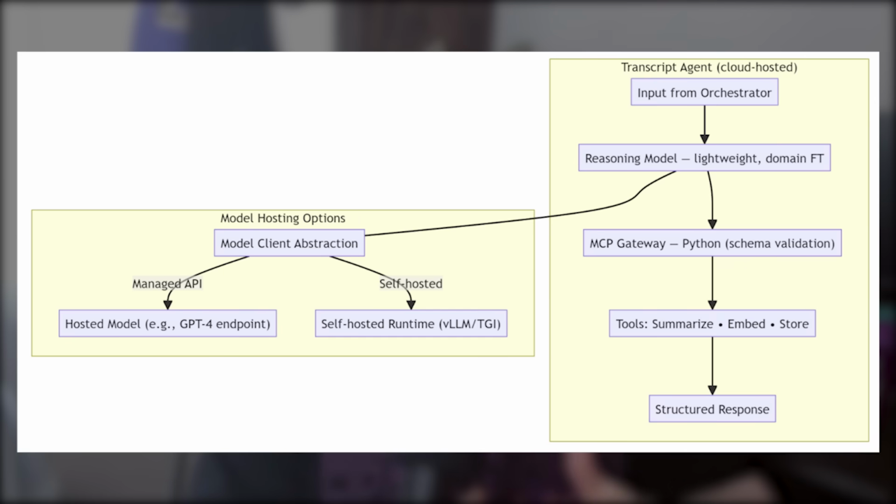People often ask, where do these agents actually live and how do they communicate? Well, each agent runs as a cloud-hosted service, typically containerized and reachable through secure endpoints. Communication happens entirely over HTTP using JSON-RPC 2.0, which the MCP layer standardizes. This means that the orchestrator and the agents can talk to each other across different environments, whether that's the same cloud, different clouds, or even local development setups. Security is enforced through private networking, token-based authentication, and access control. So even though the agents are modular, their communication remains isolated and protected.